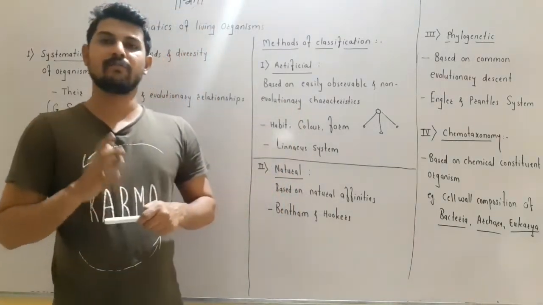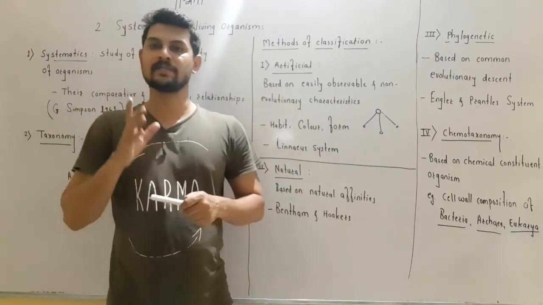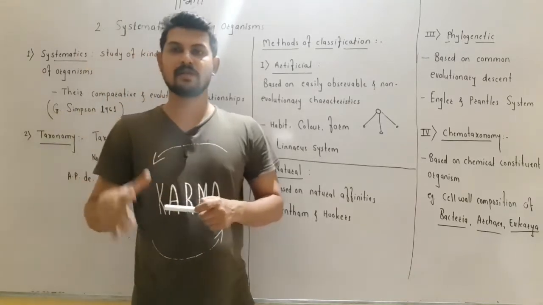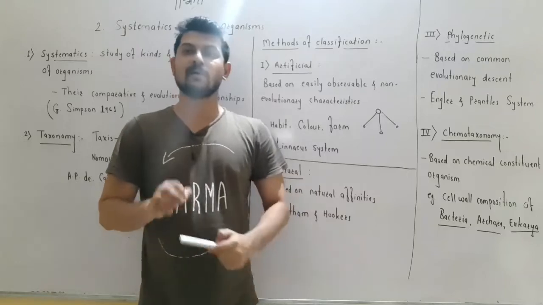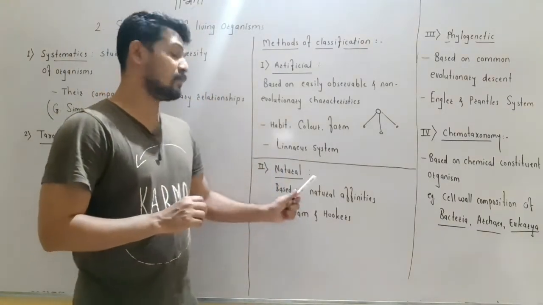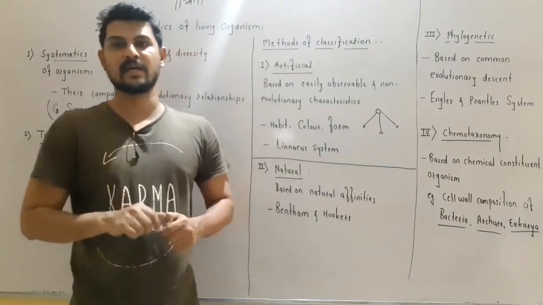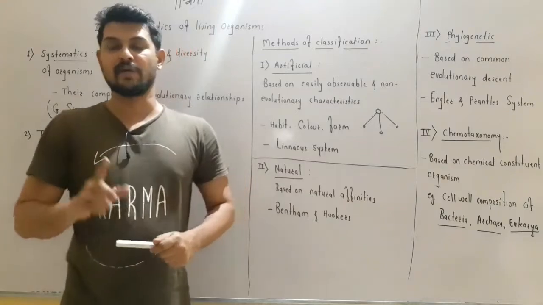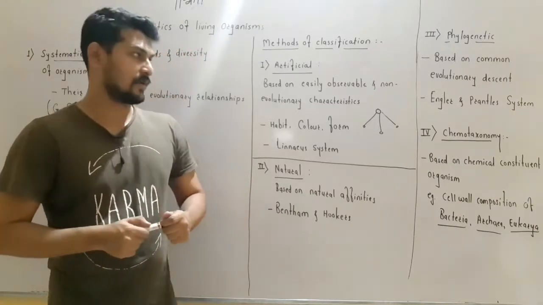So an example of the phylogenetic system of classification is Engler and Prantl's system of classification. So please remember all these names. Engler and Prantl's system of classification is called the phylogenetic system of classification. Bentham and Hooker's system of classification is called the natural system of classification, and Linnaeus's system of classification is called the artificial system of classification, right?